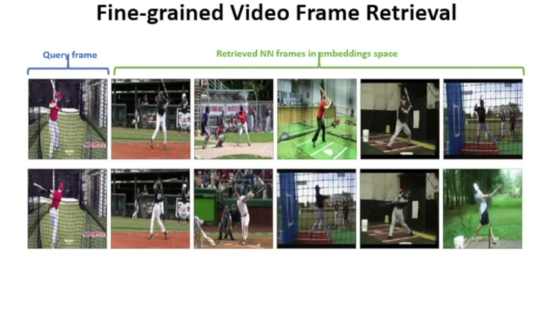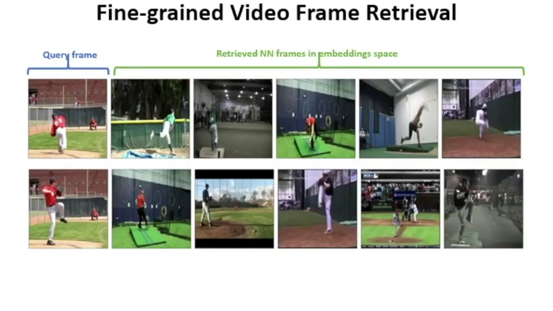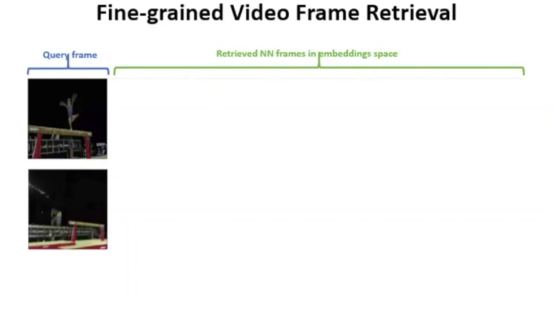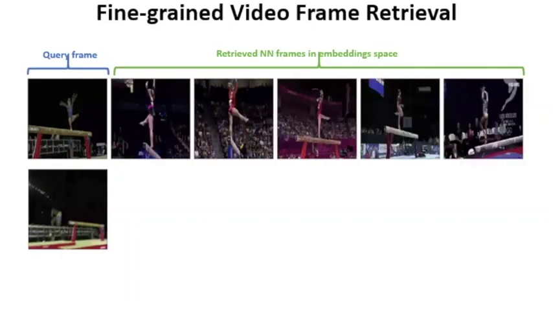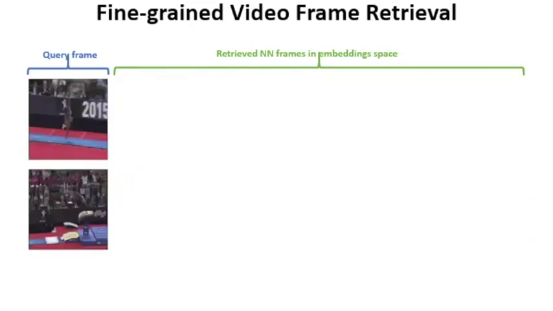Here we show examples from the baseball swing class, but this behavior also extends to other classes with various levels of difficulty, such as baseball pitch, a balanced beam sequence, or a vault event sequence.